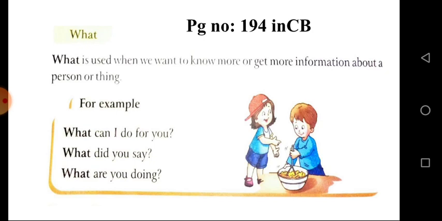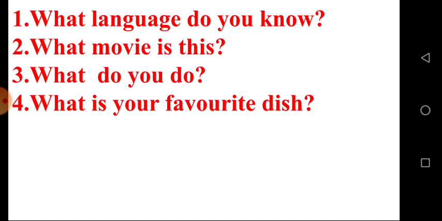We use the what question pattern. Okay, and let's see more examples for that. What language do you know? And what movie is this? And what do you do? And the last one is, what is your favorite dish? These are the examples for what.